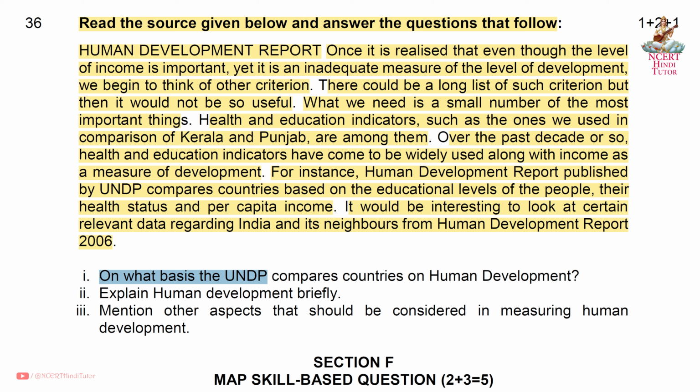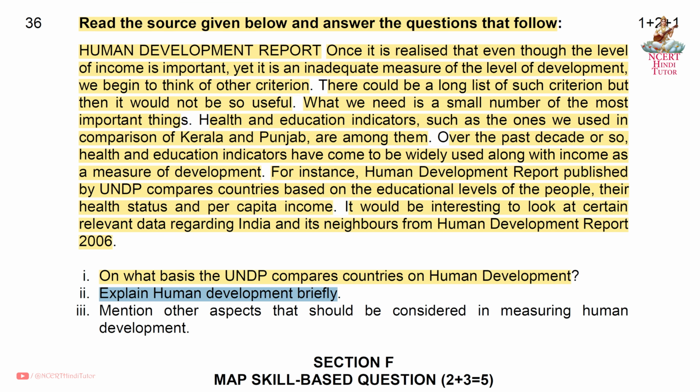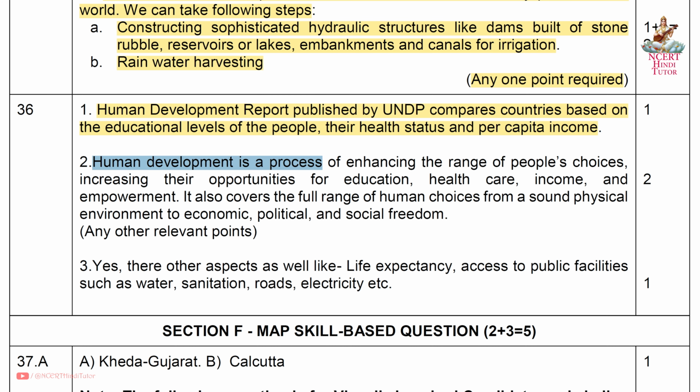First, on what basis does the UNDP compare countries on human development? Answer: Human Development Report published by UNDP compares countries based on the educational levels of the people, their health status, and per capita income. Second, explain human development briefly. Answer: Human development is a process of enhancing the range of people's choices, increasing their opportunities for education, healthcare, income, and empowerment. It also covers the full range of human choices from a sound physical environment to economic, political, and social freedom. You can write any other relevant point.